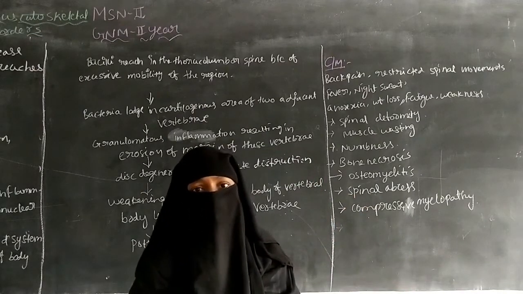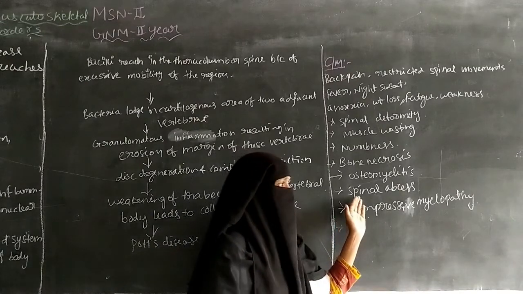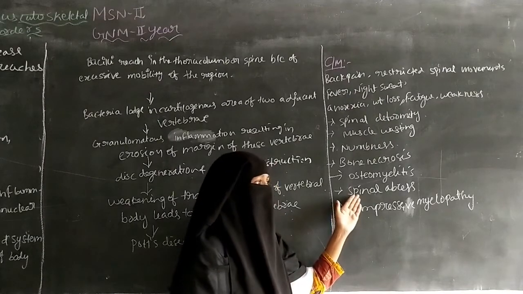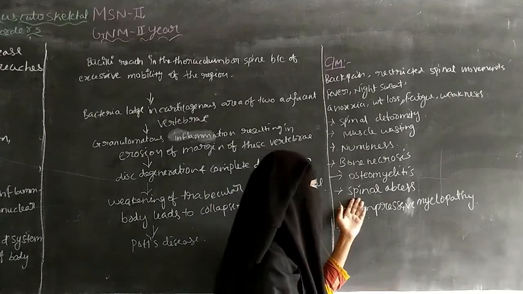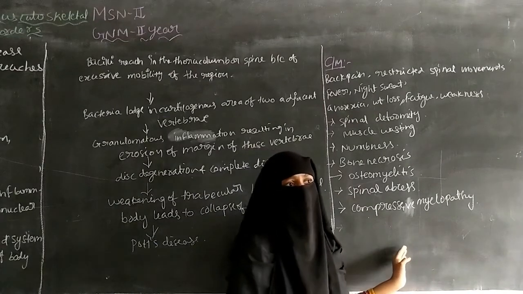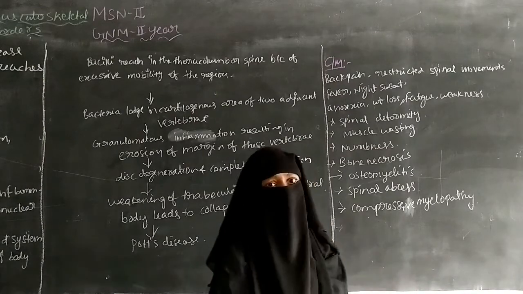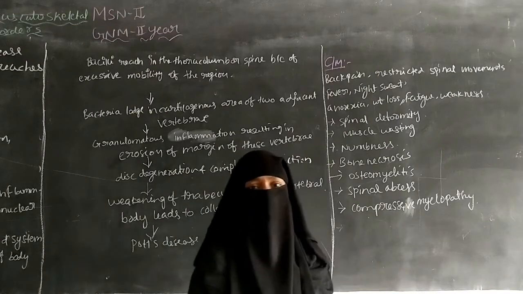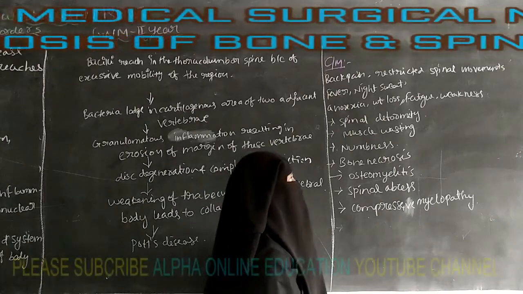Spinal abscess means there is pus formation in the spine. Inflammation can occur because of the mycobacterium, and this inflammation consists of pus, so it is called spinal abscess. And there is compressive myelopathy. Myelopathy relates to the nervous system. The nervous system of the spine can be damaged, so it is called compressive myelopathy.